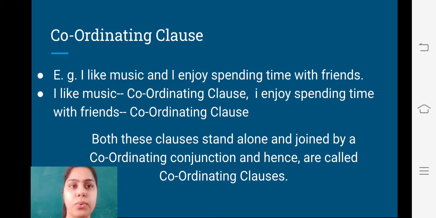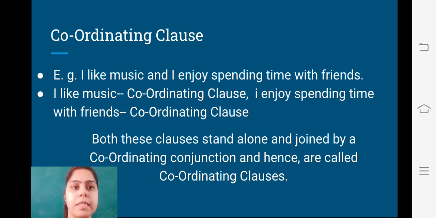See, we have two sentences over here. I like music, I enjoy spending time with my friends, and these two sentences are joined with the coordinating conjunction, that is and. Okay, so I like music, it is a coordinating clause. I enjoy spending time with friends, it is also a coordinating clause.